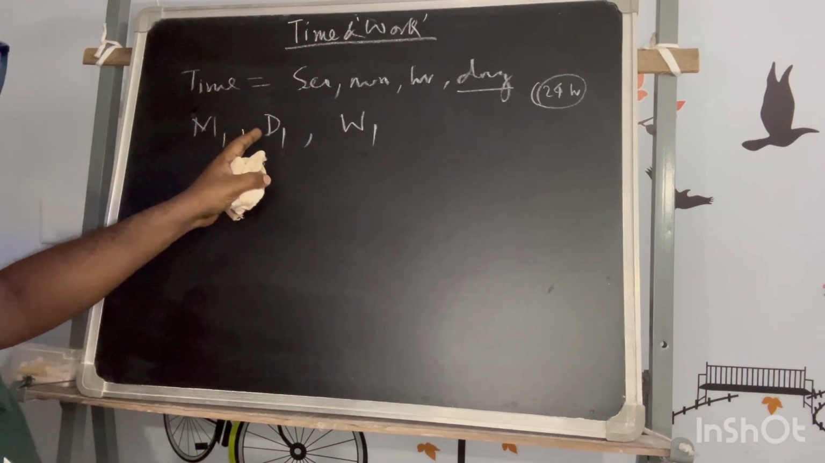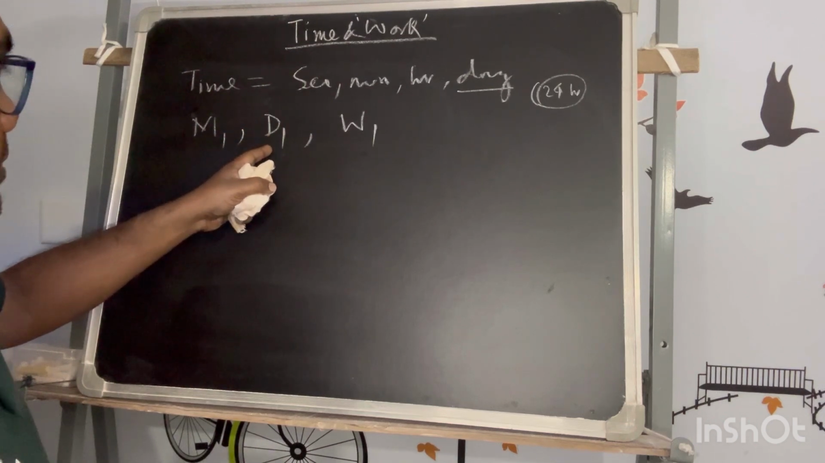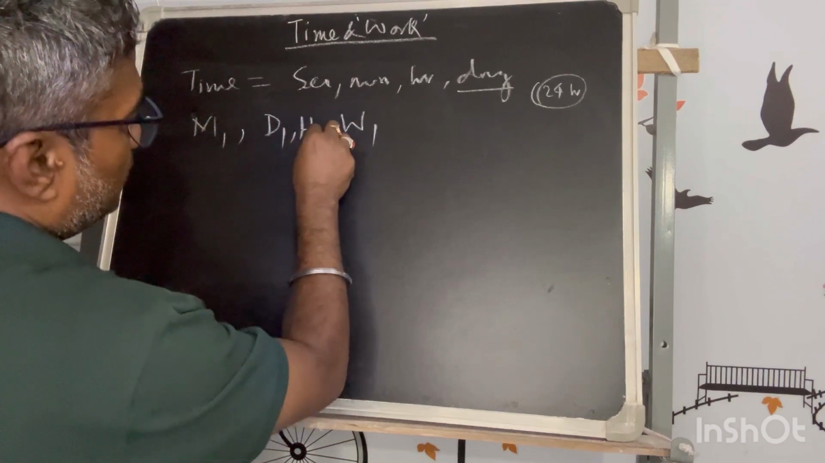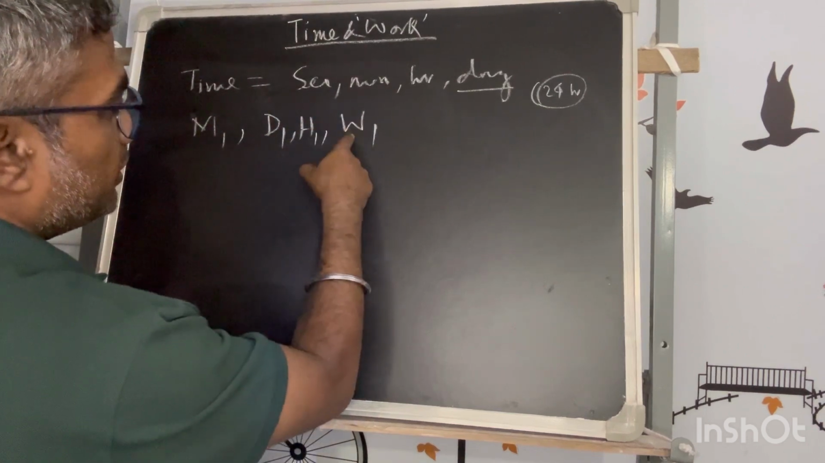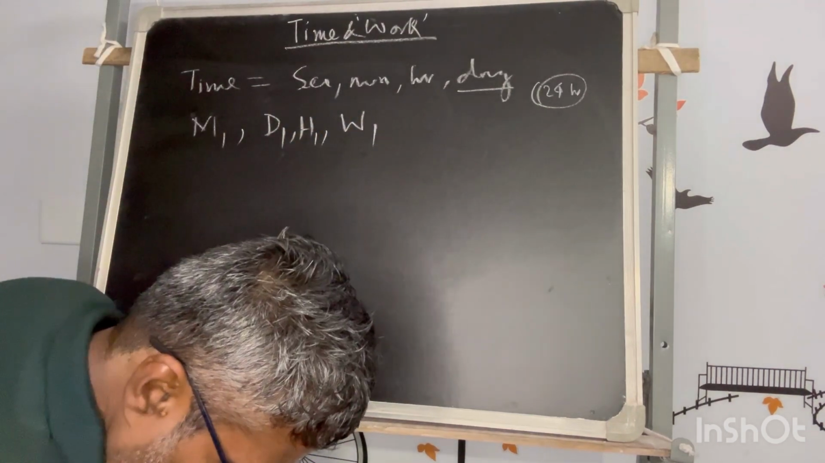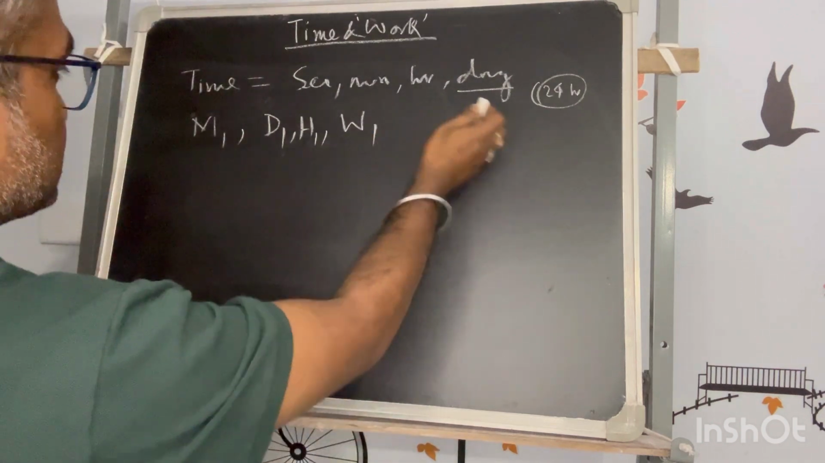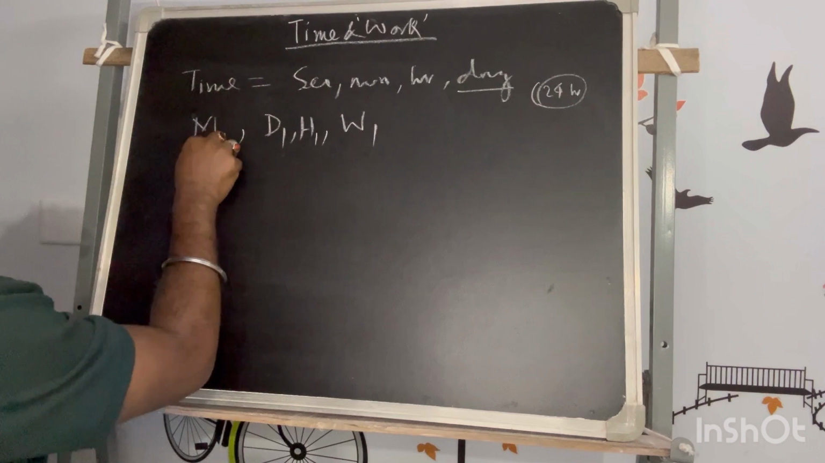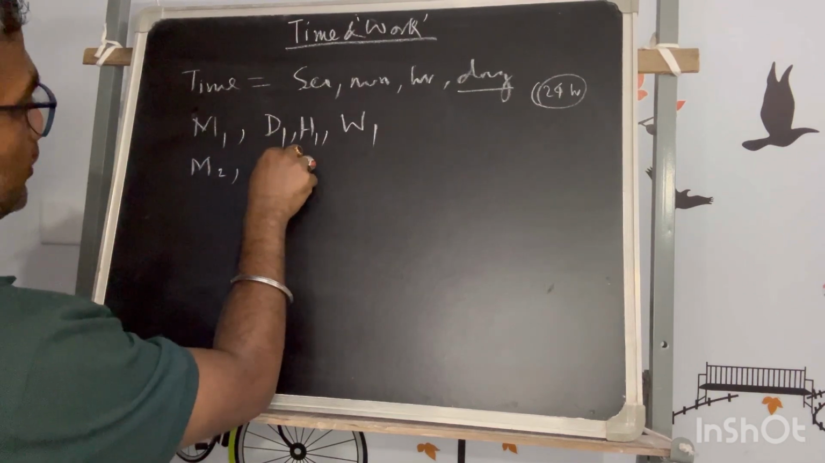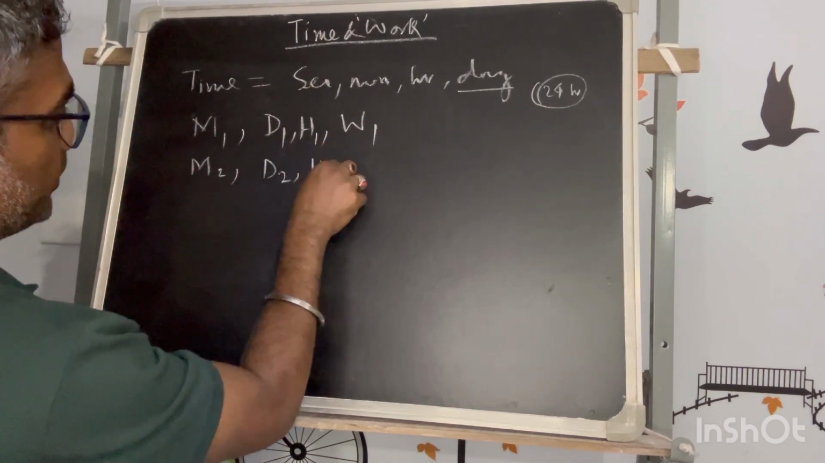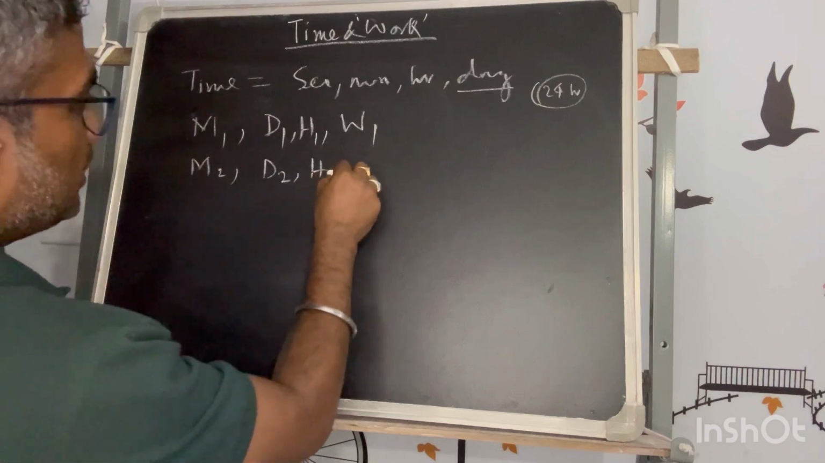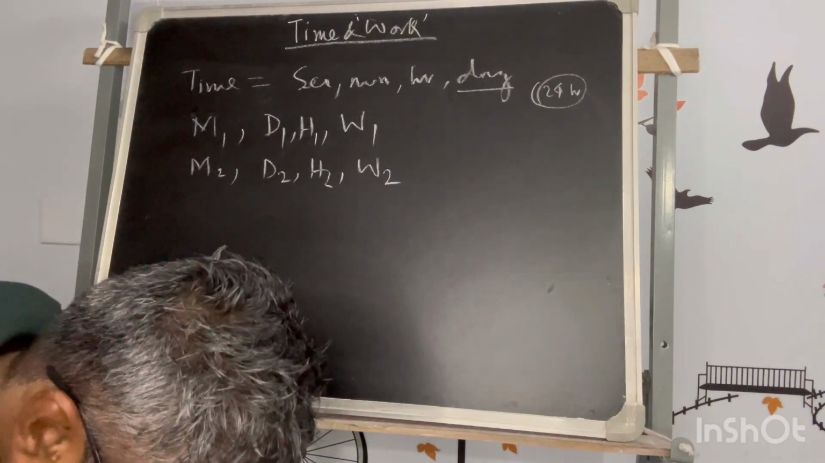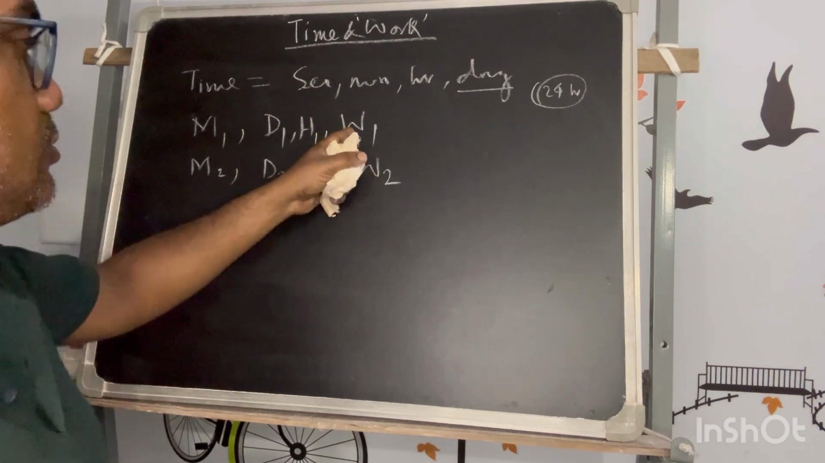M1 persons working for D1 days, H1 hours per day, completing W1 job. Okay, this is the task they are doing. And M2 persons working H2 hours per day for D2 days, performing a job of size W2. This is what I'm calling the job size.